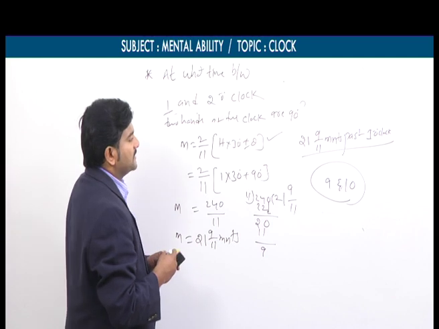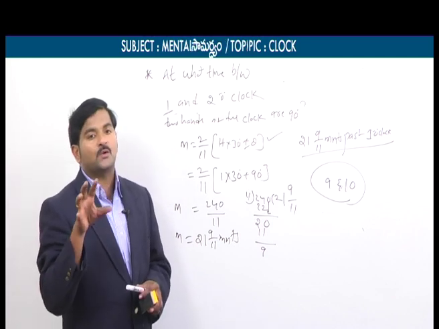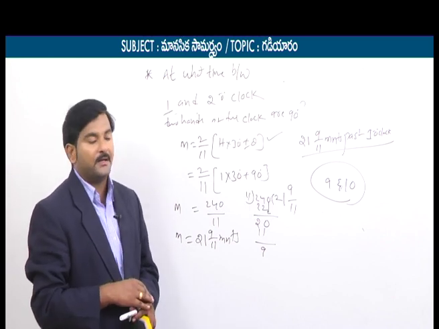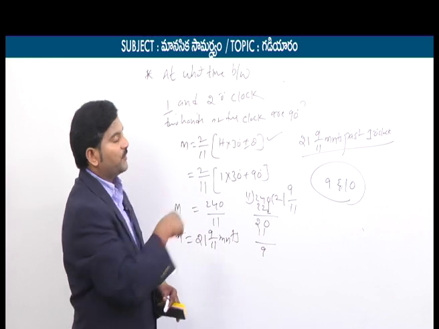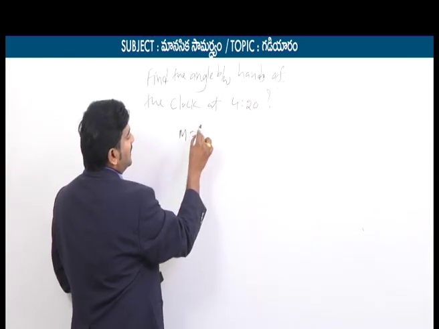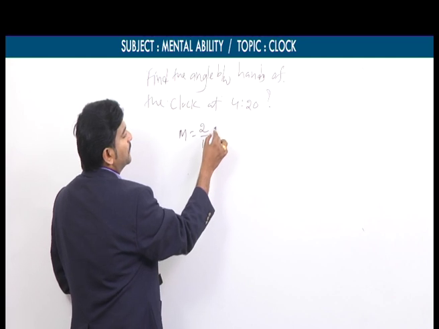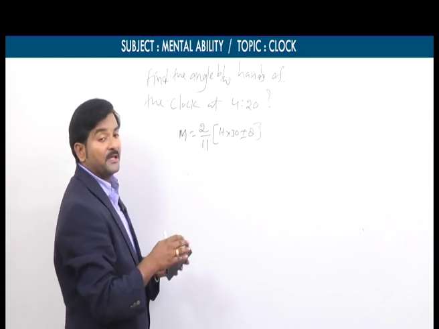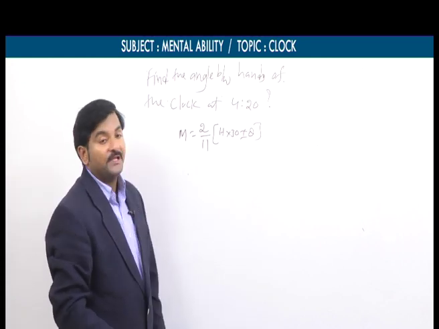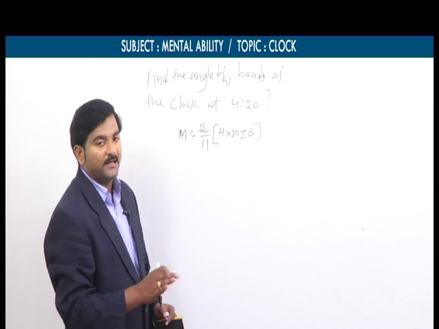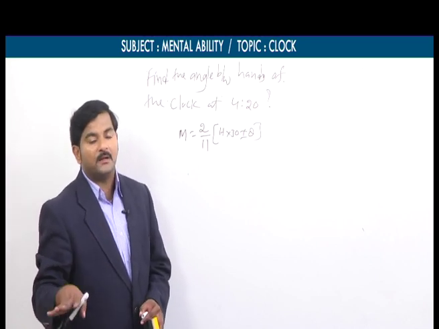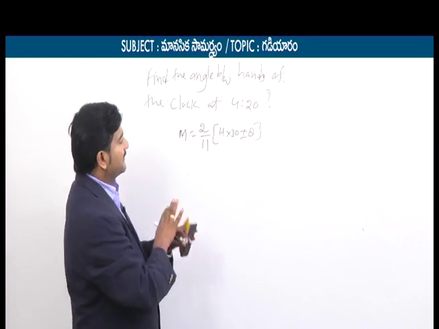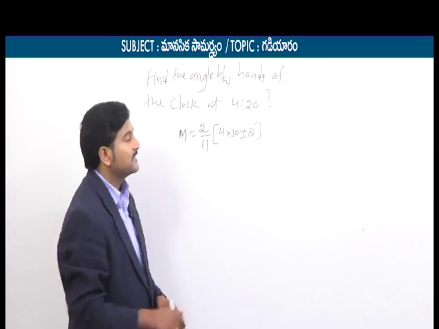So type 1 we discussed based on the coincide concept, type 2 we discussed about the opposite condition, and type 3 we discussed about the perpendicular condition. What is the formula? M is equal to 2/11 into h into 30 plus or minus theta. The same formula even for this type also, but here we need not find the separate minutes. Earlier in the 3 models, coincide model, opposite model and perpendicular model, we needed to find the minutes. Here we need not find the minutes, luckily, because the minutes are given.